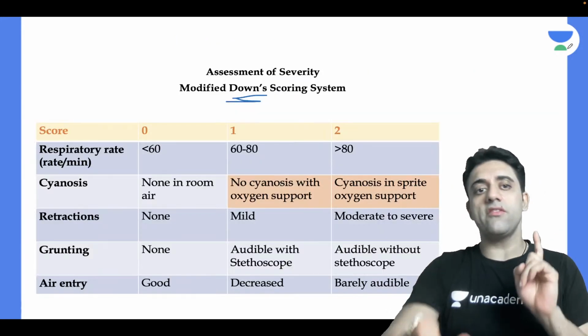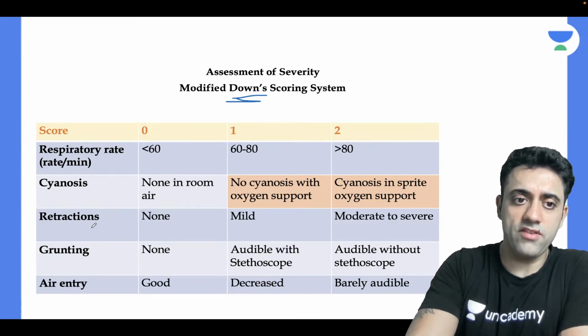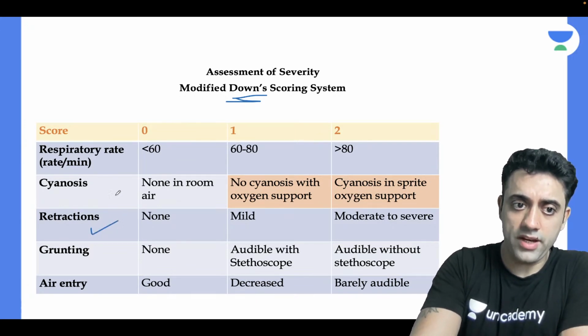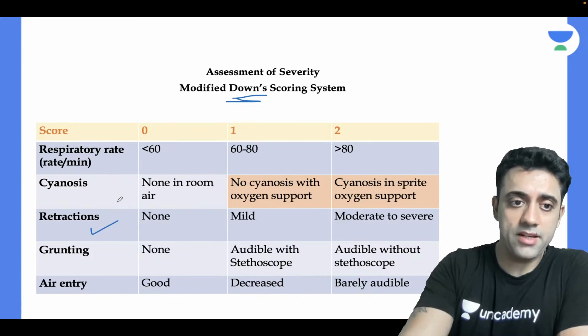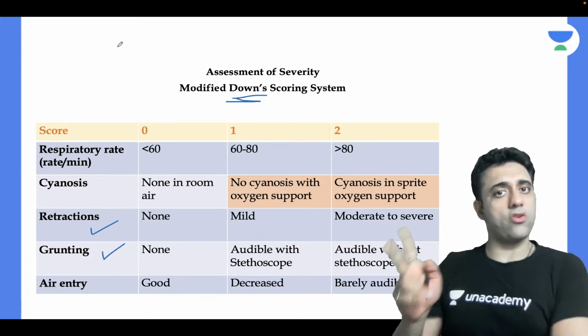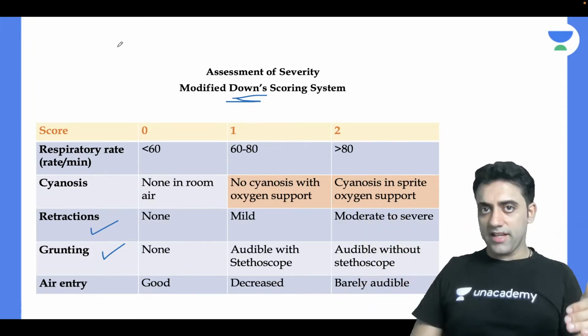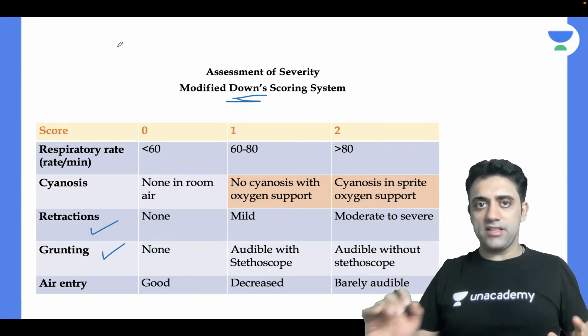Now in Downey's, there is only one word, that is retraction. That is the first thing. Only one word is there, that is retractions. Then very importantly, grunting was there also, grunting is here also. Two things are common in the Silverman-Anderson score and Downey score. 5 points are there in Silverman-Anderson, 5 points are there in Downey's one.